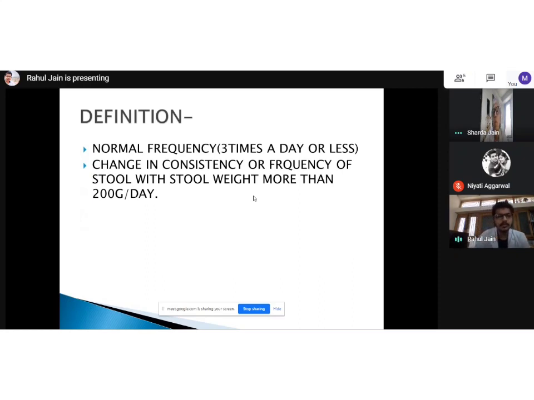But according to the standard book Harrison, the definition is a change in consistency or frequency of stool with stool weight more than 200 grams per day. But it is practically not possible to measure stool weight. This is the definition Harrison mentioned, so I just mentioned it. Clinically we can use the definition of more than 3 times per day with change in consistency or frequency of the stool.